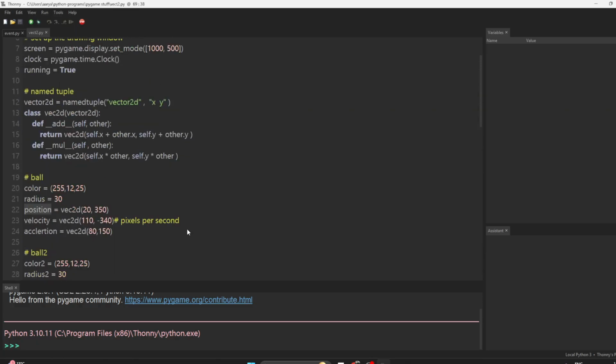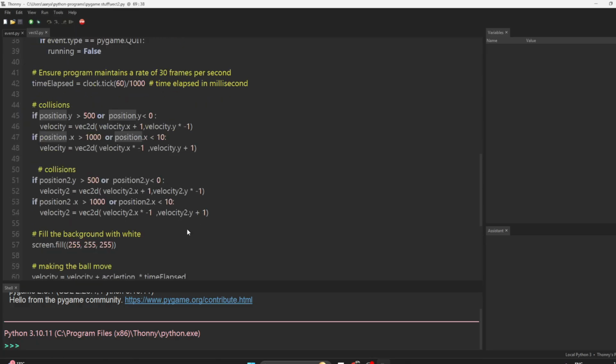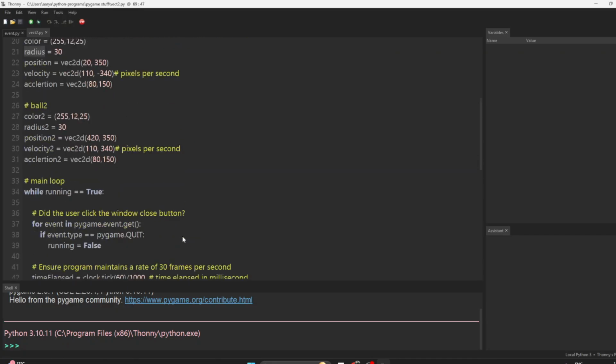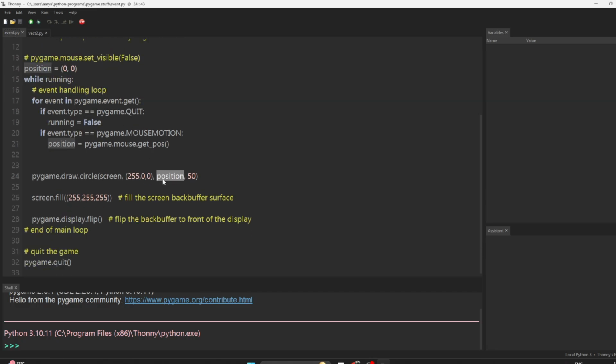Position is going to be a vector again, a 2D vector, and the radius is 30. So if we just put it at the center, what does the center look like? 500 and 250.